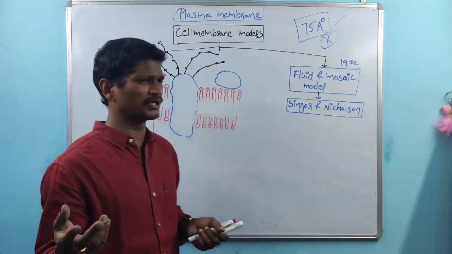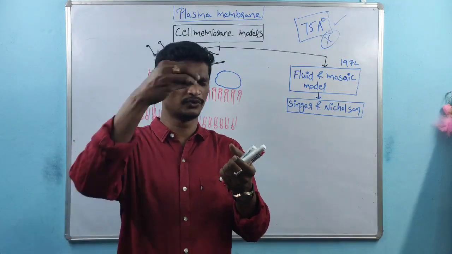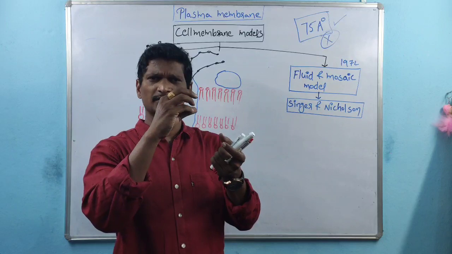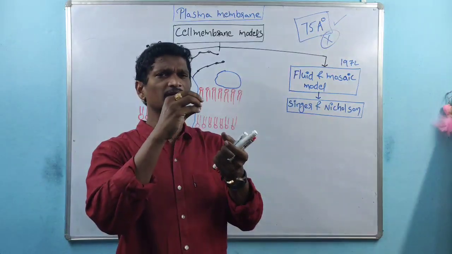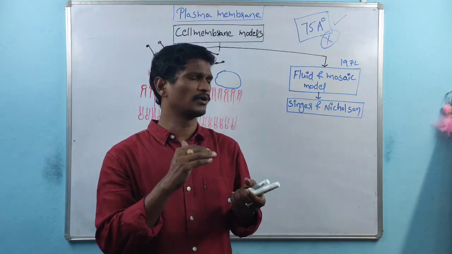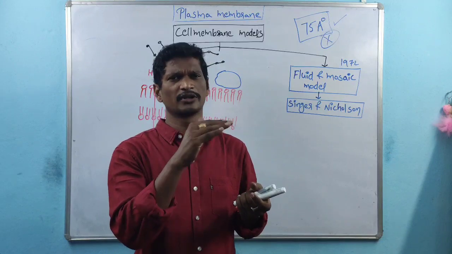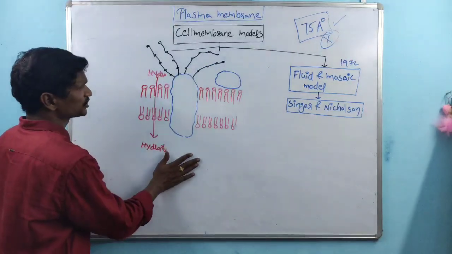We can also do an experiment. Just take one glass of water and add ice cubes. Certain parts of the ice cubes penetrate within the water, and some portion floats on the surface of the water. So this is the best model.